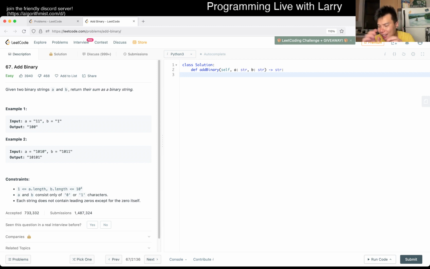Anyway, that's probably enough storytelling. This is an easy problem, so I hope you enjoy the story anyway. There are many ways to do this, and it doesn't really matter. The way that I would recommend as well, if you do struggle with this one, is to practice. Adding is a little bit easier, I think, but obviously subtraction is a little bit trickier.